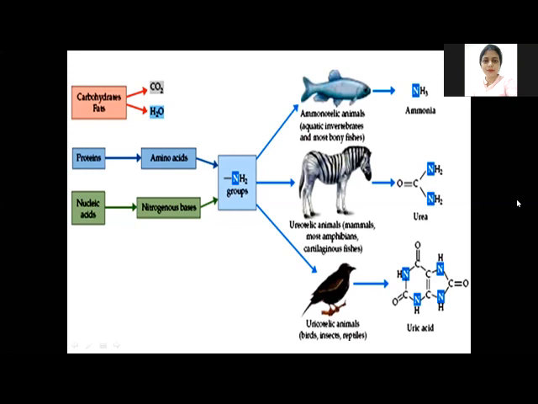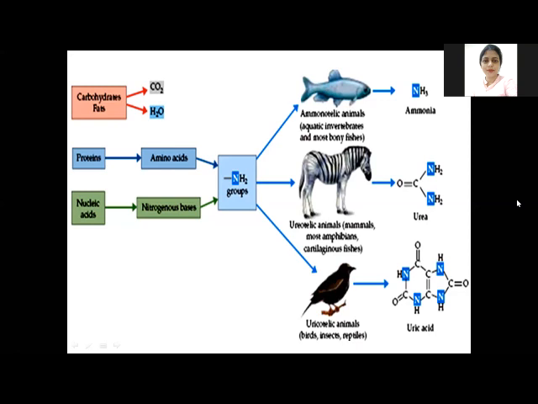The nucleic acids, whether DNA or RNA, have nitrogenous bases: adenine and guanine, which are purines, and the pyrimidines. They both have nitrogenous bases, and in proteins the amino acids have the amino group. So the major source of nitrogen comes from proteins and nucleic acids.